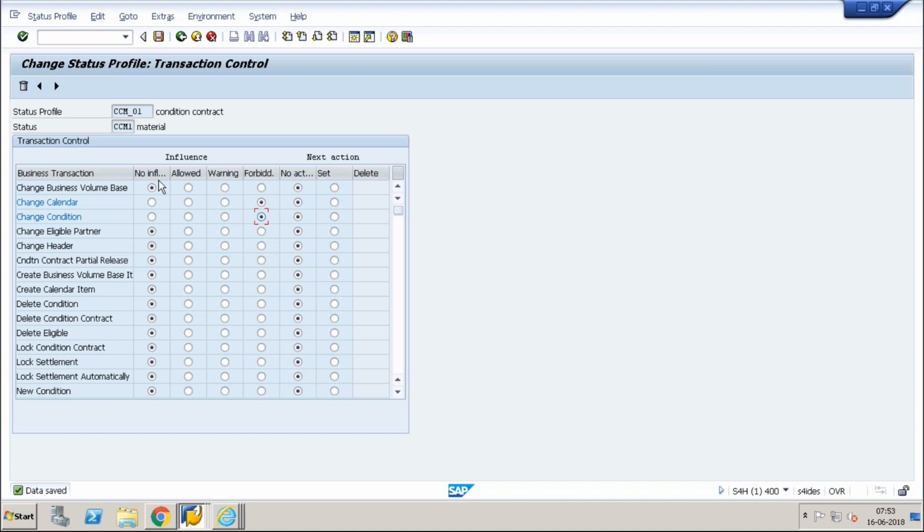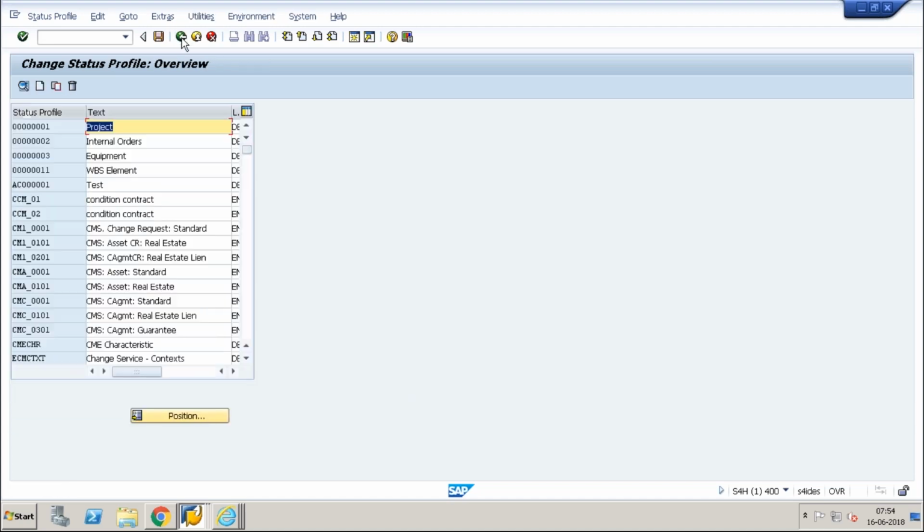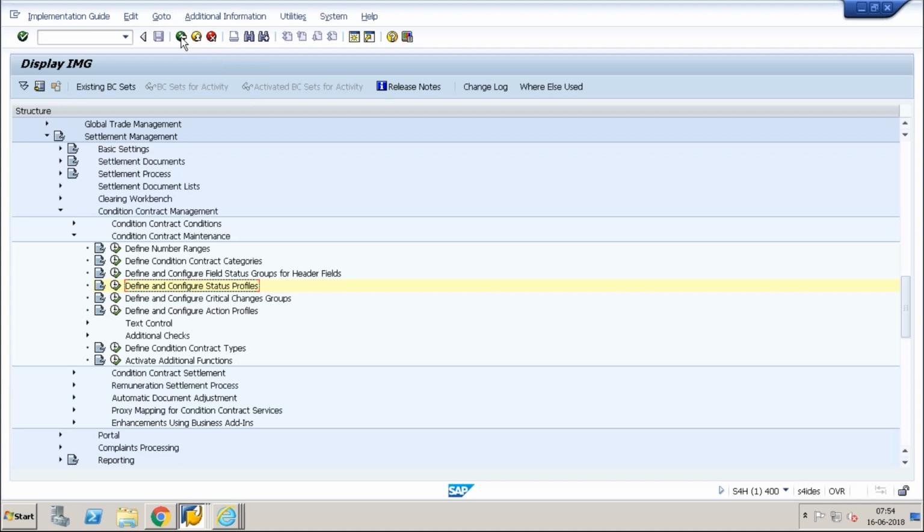It is there in SD also, but we will not have a user status, and we will not use this much. We will only be driven by the system status. In project systems also, not this much, no? Yeah, it is there, to release the project, with user status and project status. It is the full-fledged functionality which is there in project systems, but we do not use it to a large extent.